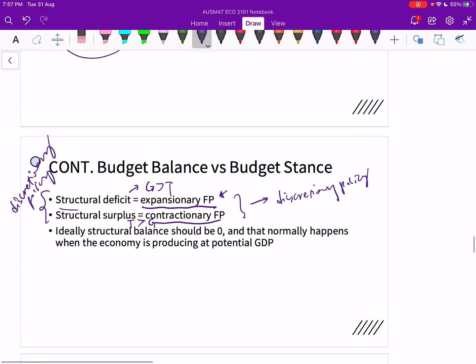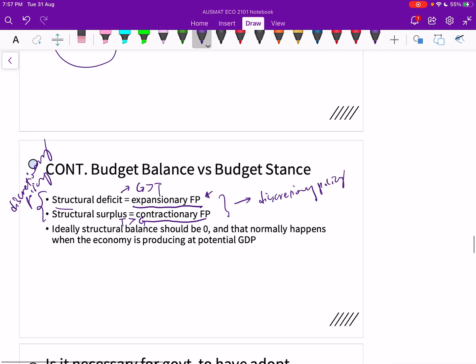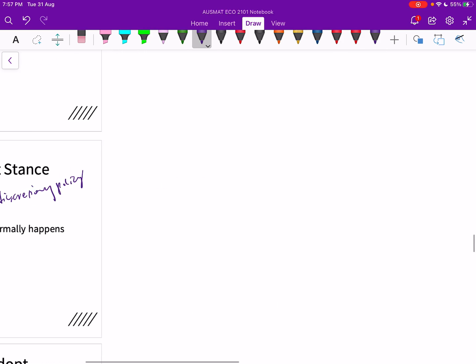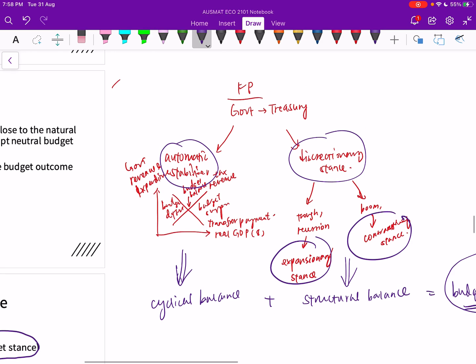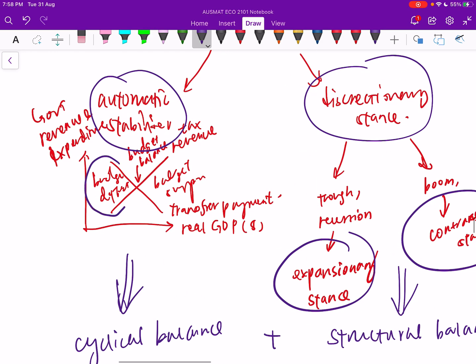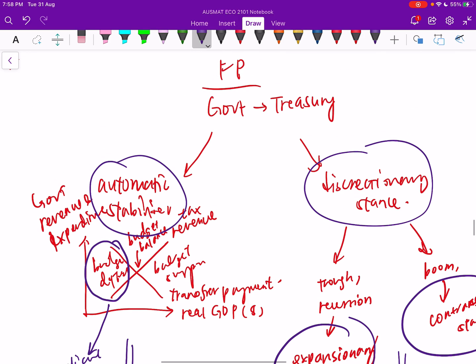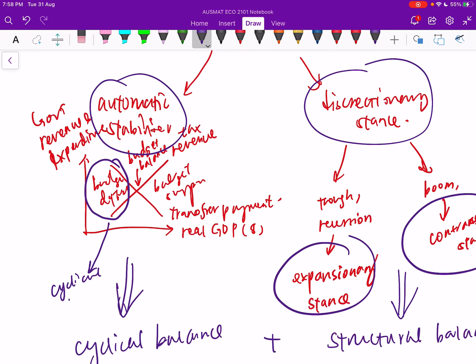Now, we keep these two together. This is the structural deficit, and then we have the cyclical deficit and the cyclical surplus. So that's quite easy, right? This is the cyclical deficit, this is the automatic stabilizers. This is the cyclical deficit, and this is the cyclical surplus.